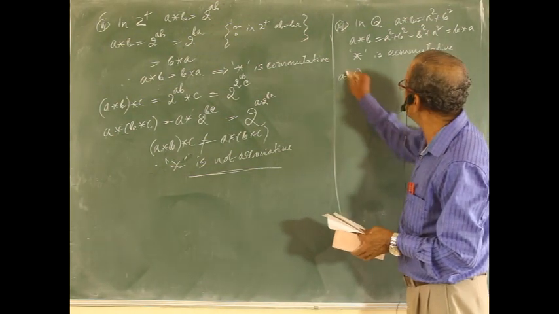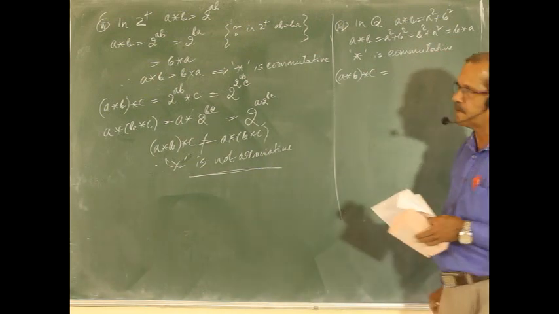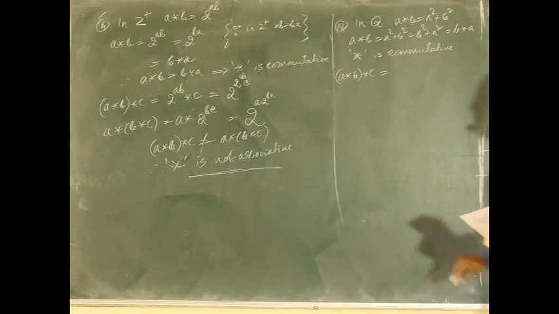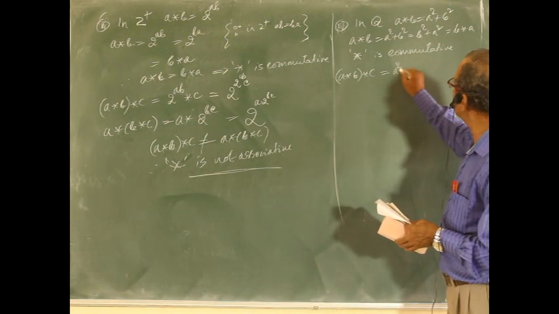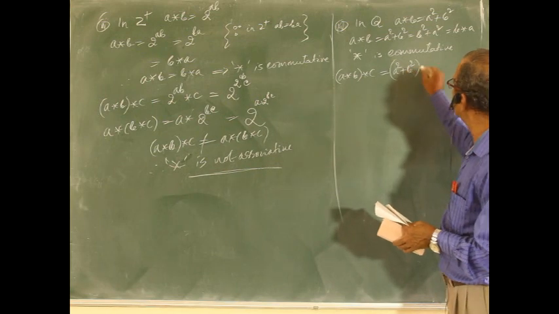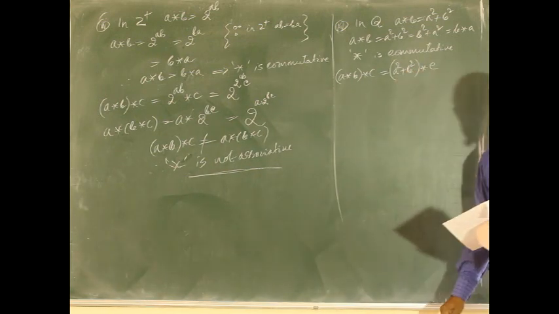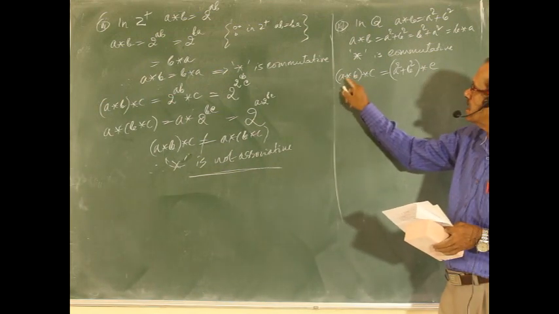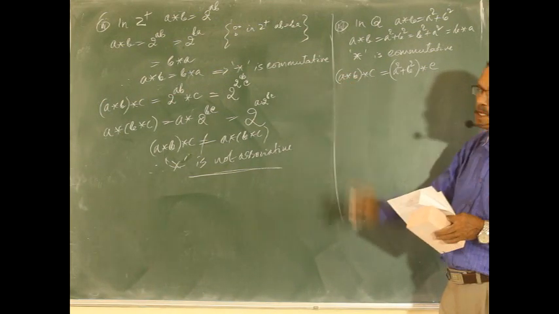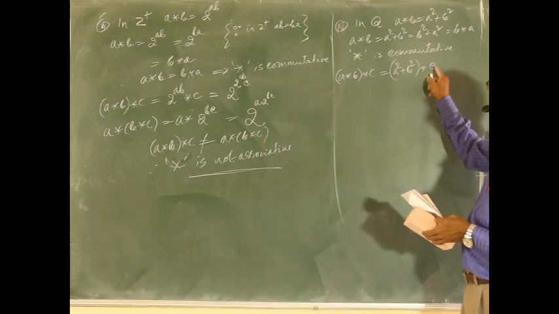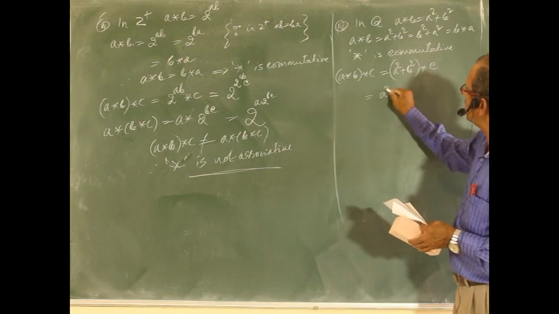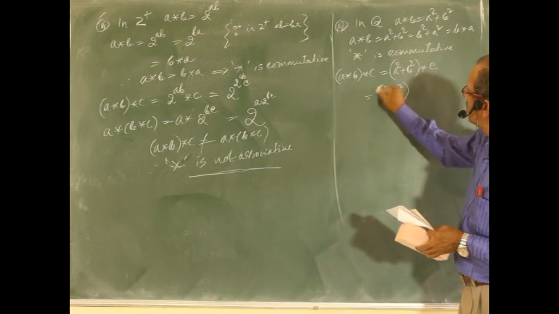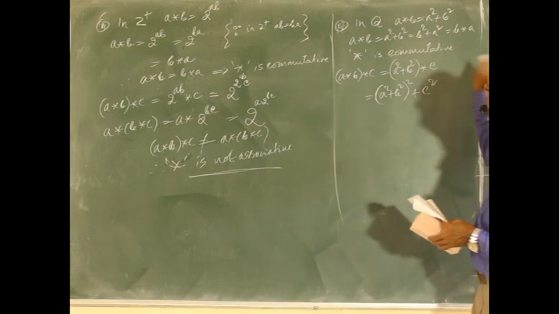(a*b)*c equals (a square plus b square)*c. a*b means adding squares of both numbers. This one star c means adding squares of both numbers, square of this, square of this.